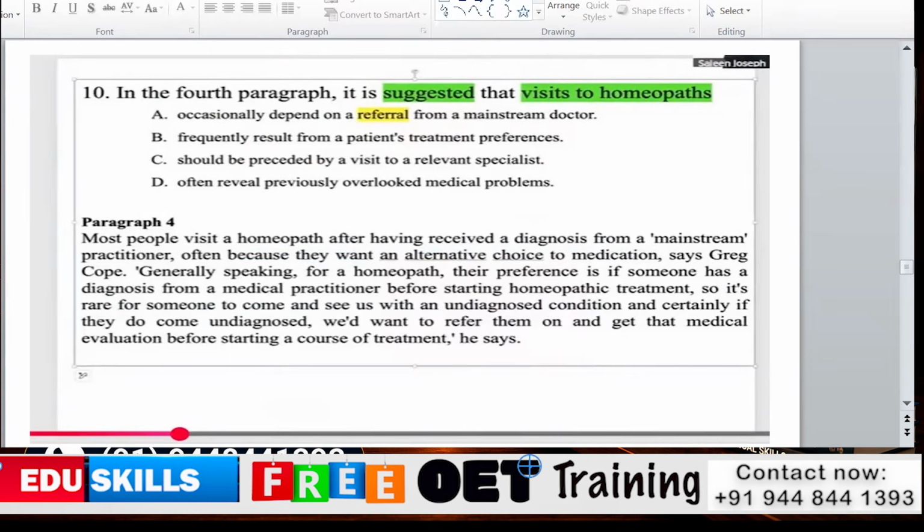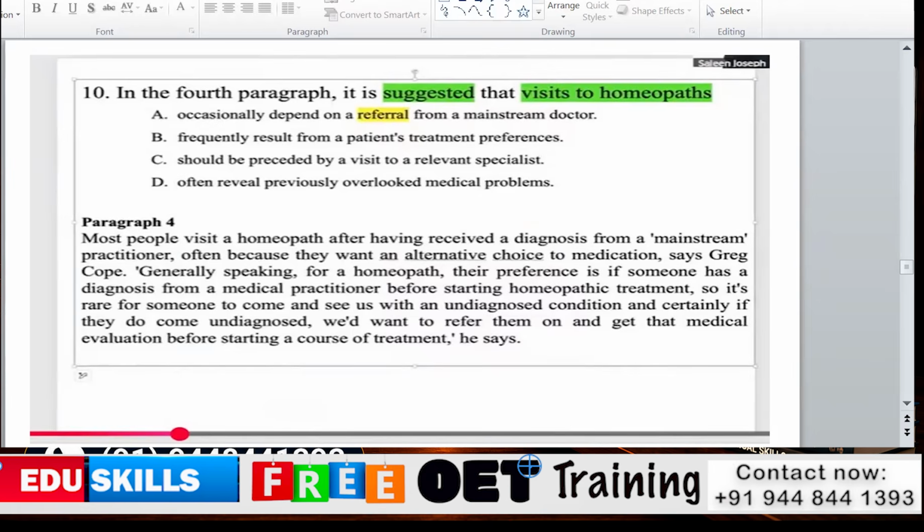First option is occasionally depend on referral from the mainstream doctor. If this option is correct, we have to see whether the mainstream doctor, meaning the general practitioner, MBBS doctors, are sending any referral to the patient, referral to homeopathy. This is the understanding of the first option.